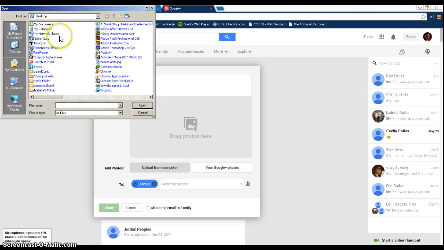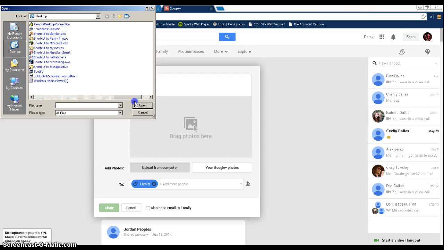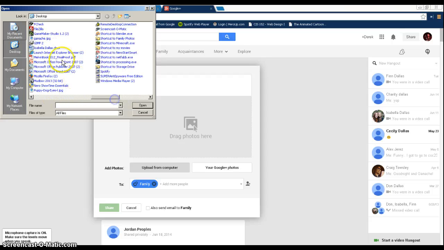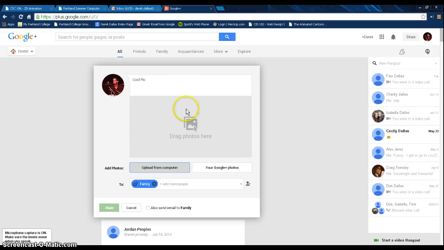If I go and find a picture that I want to use from my desktop, there's my puppy dog picture. So if I wanted to put that in there, it doesn't want to.